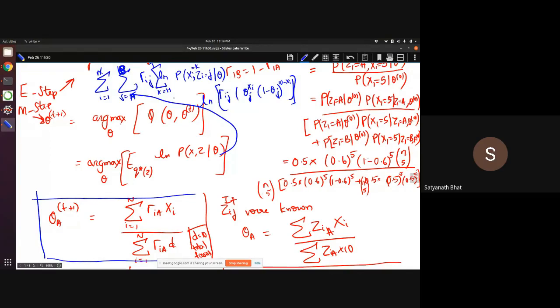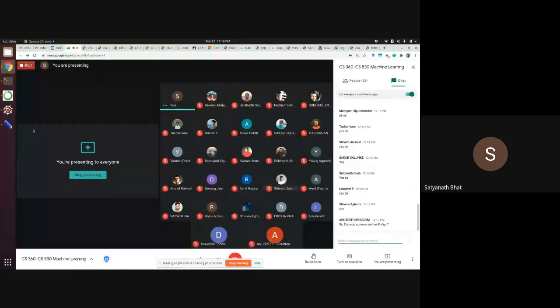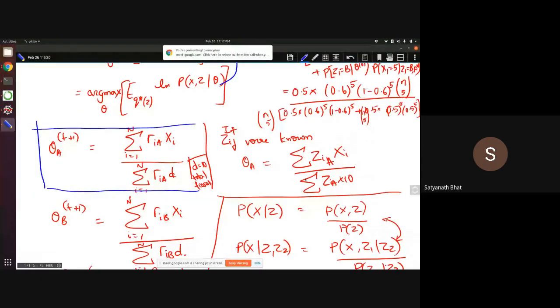Okay, so if you try to do it at home, you will get this. So Anushri, if you knew the z's, this is okay, right? This much you follow, right? You can reply in chat, but can you understand this? If I knew each of the coins, whether it was head or tail, this is okay, right? I'm basically counting the total number of heads.